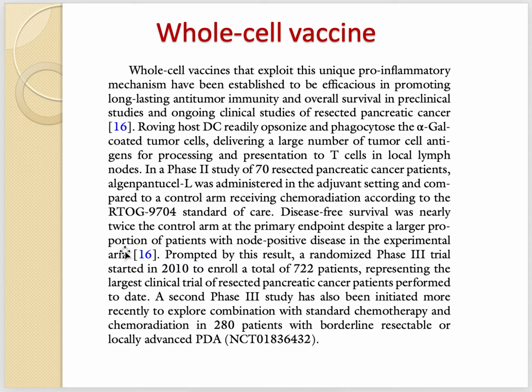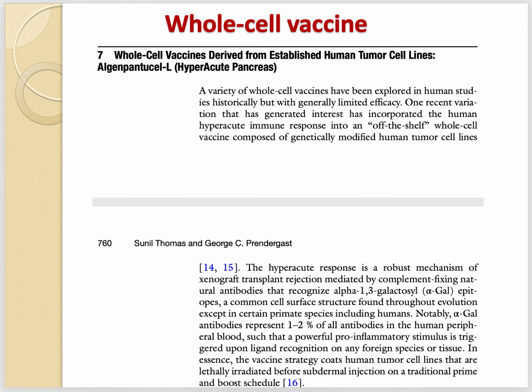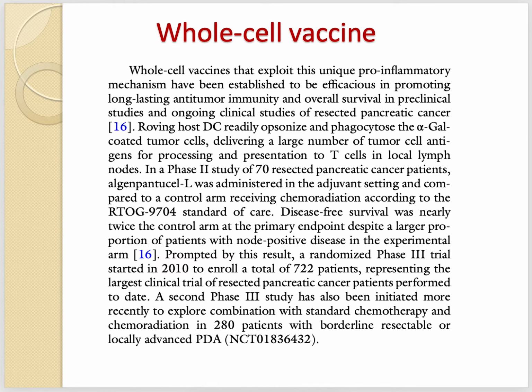Anyway, first the whole tumor cells were isolated from the patient, then inactivated, and then coated with alpha gal. Then they were used as a whole cell vaccine and injected into the patient's body.